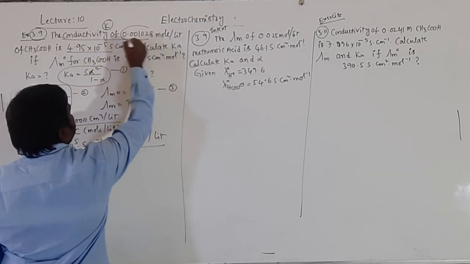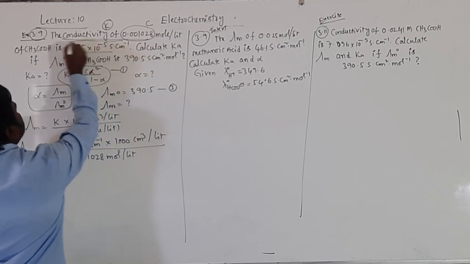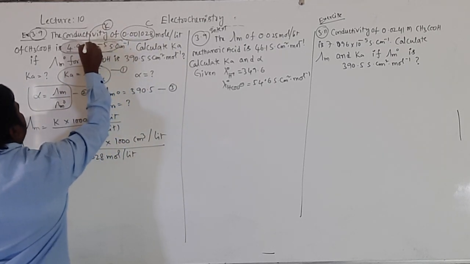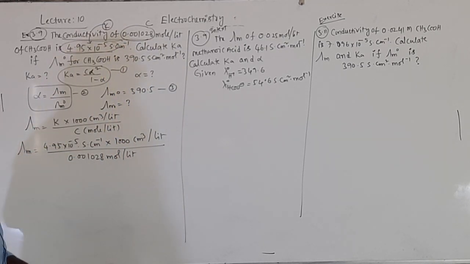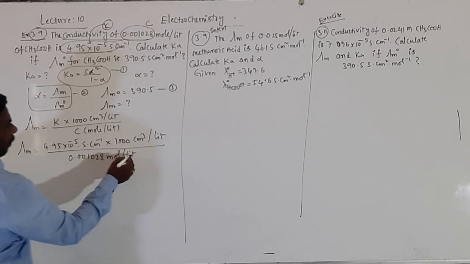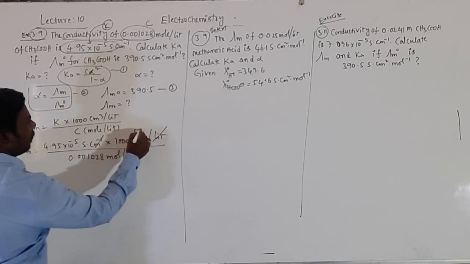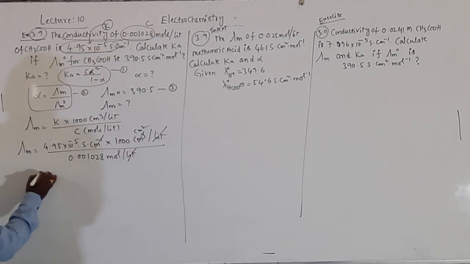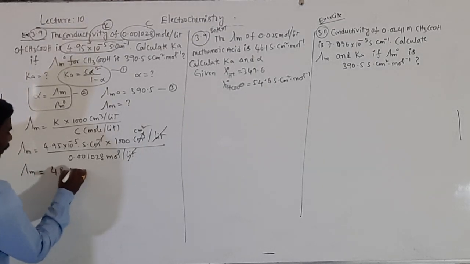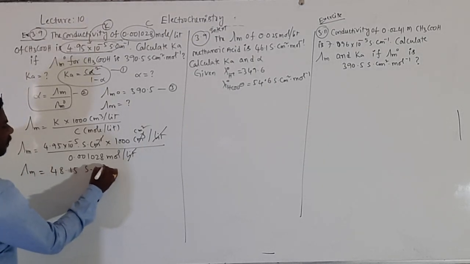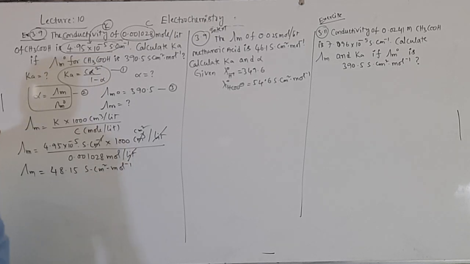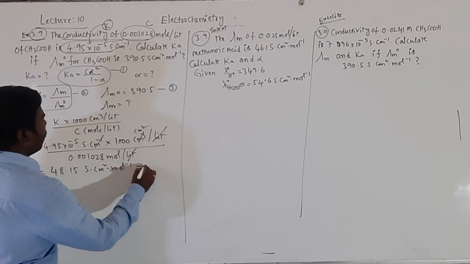This is K given, students. So centimeter converted into centimeter square. Then finally lambda m is 48.15 Siemens centimeter square mole inverse. This is taken as 4.